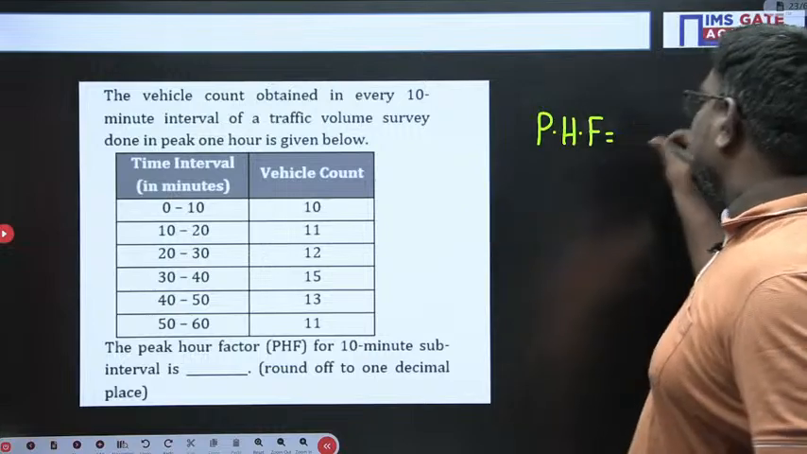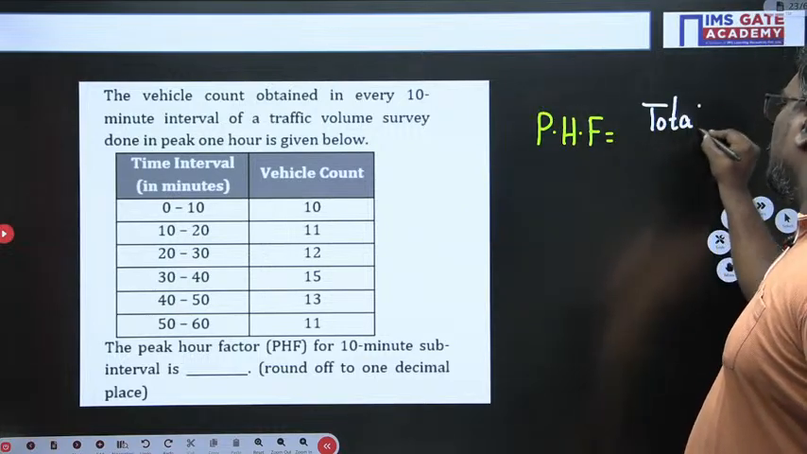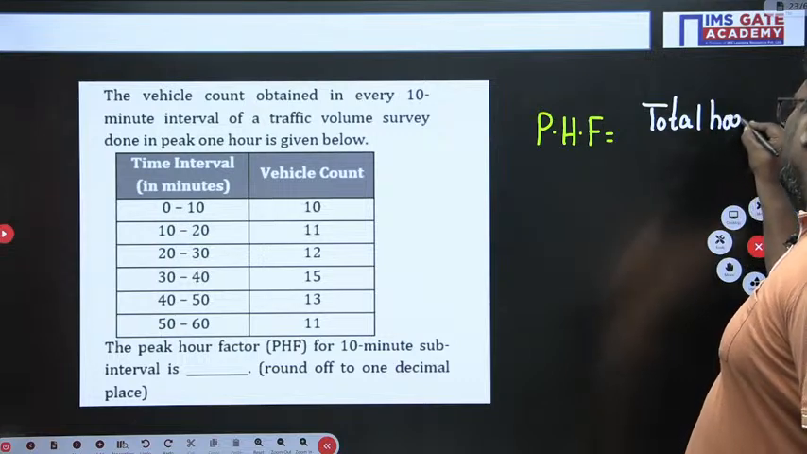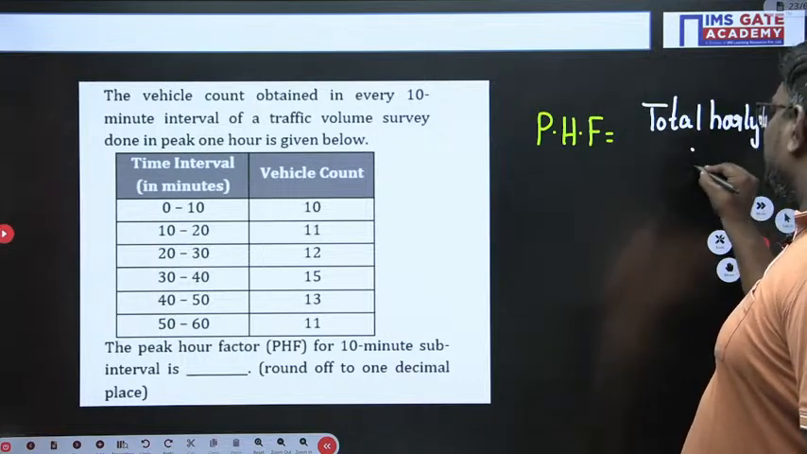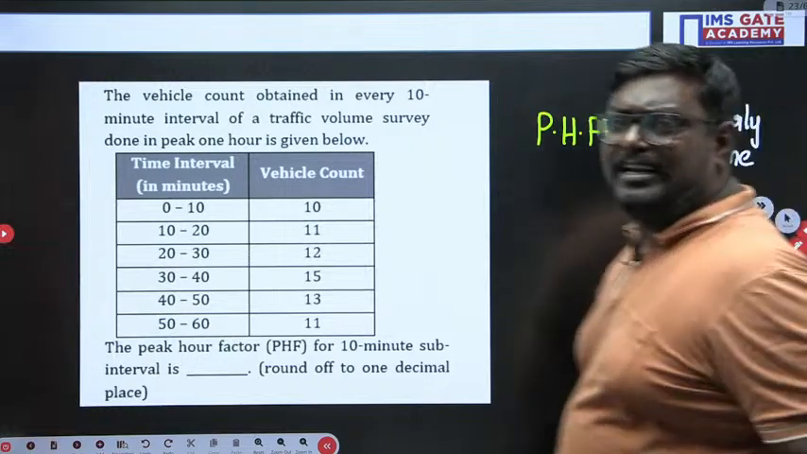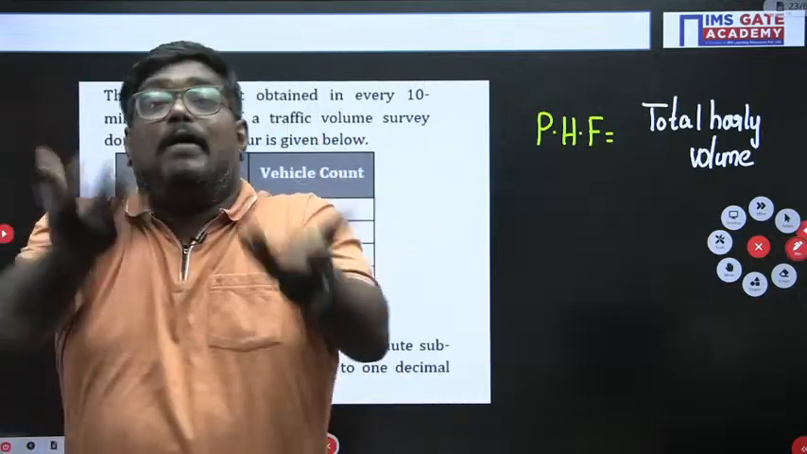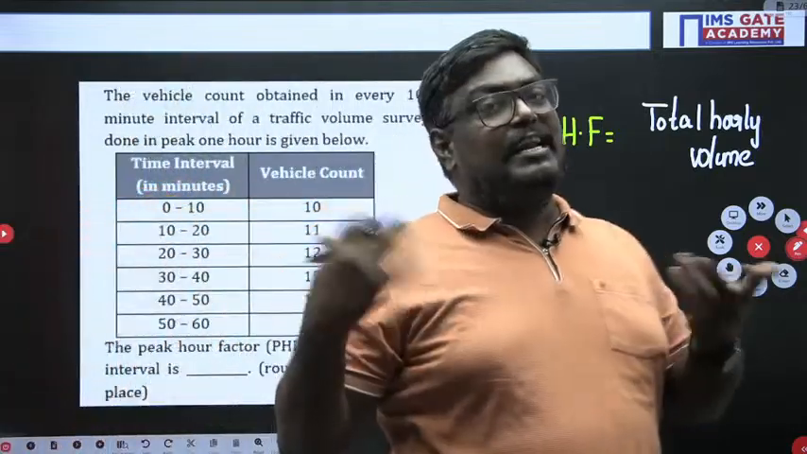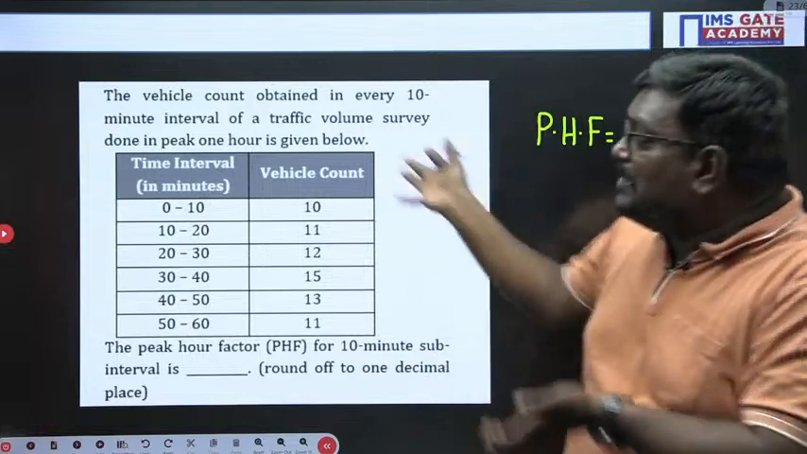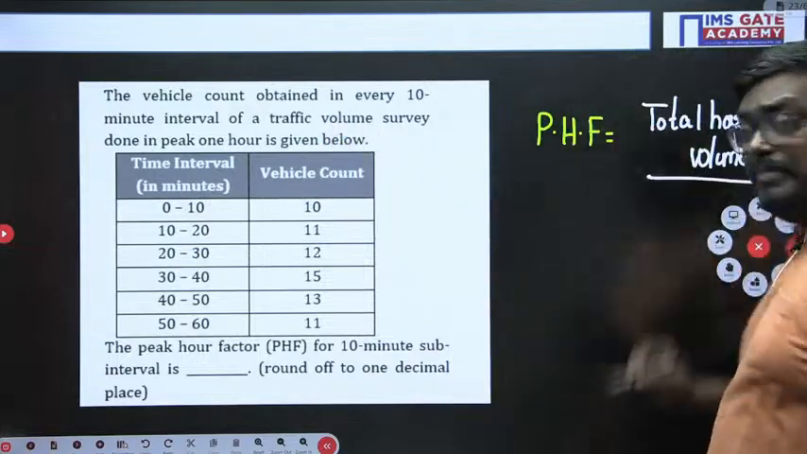So here the peak hour factor is given by the formula total hourly volume. Sir, peak hour factor will not have any units. You name any factor, it will not have any units. That factor is introduced to overcome some issue. So here peak hour factor is something related to the traffic survey. So what is the total hourly volume divided by?